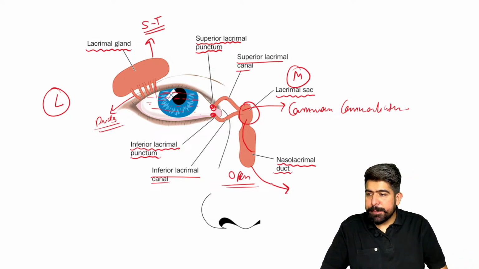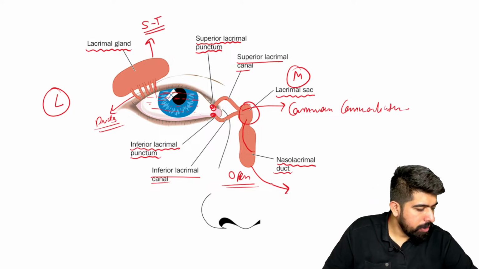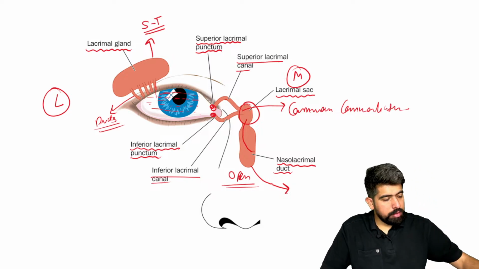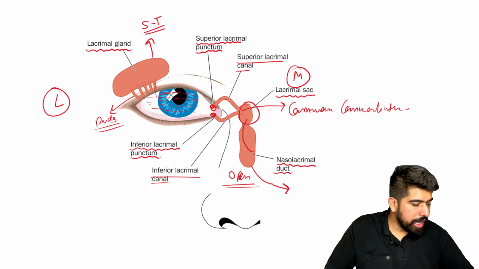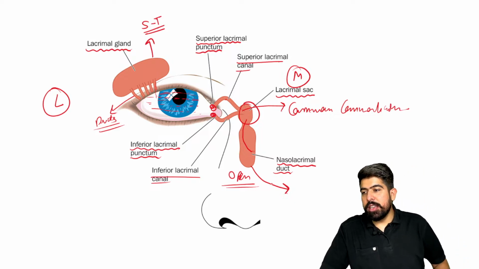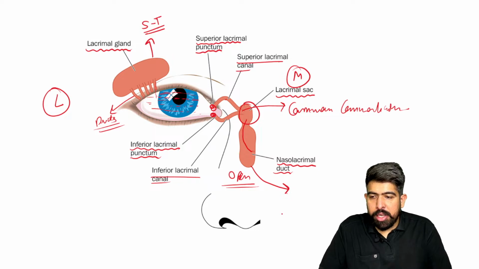I'm waiting for your answers. Try to reply. I hope you studied the nose in your ENT subject and also in ophthalmology. So where will it open?